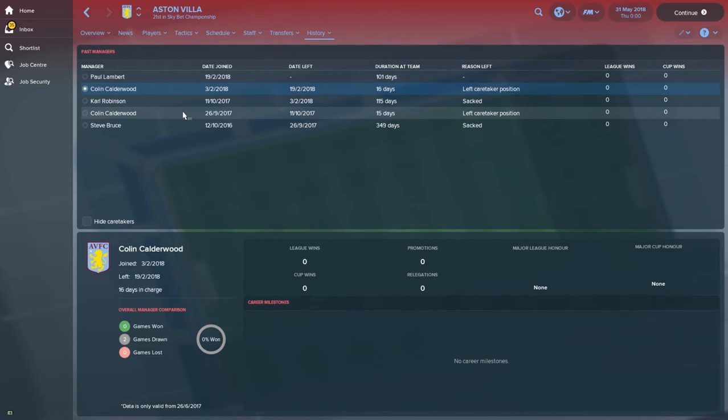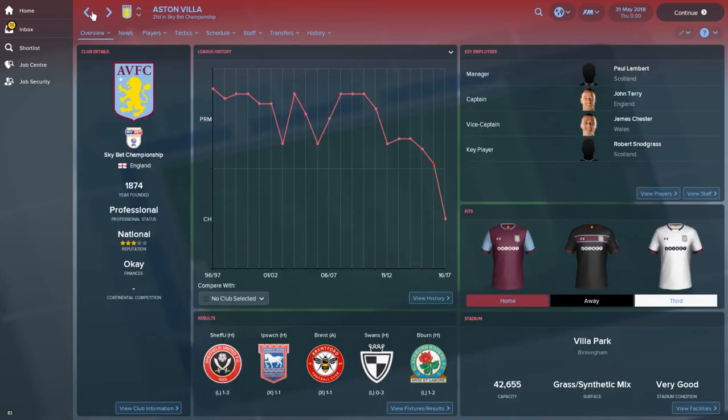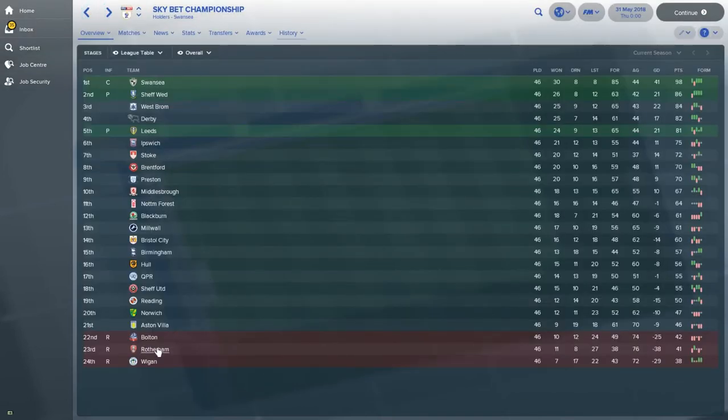Calderwood drew 2 out of 2. What did he do there? Lost 1, so he's not the best caretaker. Paul Lambert comes in February, and it doesn't do much better either. He'd be struggling to keep his job, I would imagine, but still got John Terry there. Some fantastic players in that Villa squad. I mean, how they're down there, I do not know.